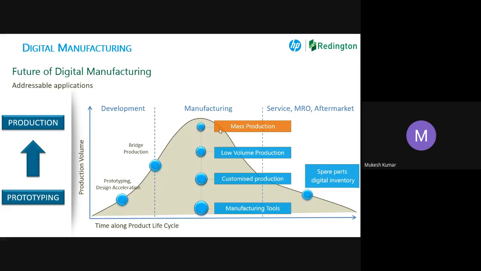Addressable markets are basically manufacturing tools, customized production, low volume, and mass production. As of now, mass production is just blank. But there will be a day when mass production is also being done digitally. That is the area which is not addressed so far. All right. So it's basically from prototyping to production. That is the journey we are going to talk about.